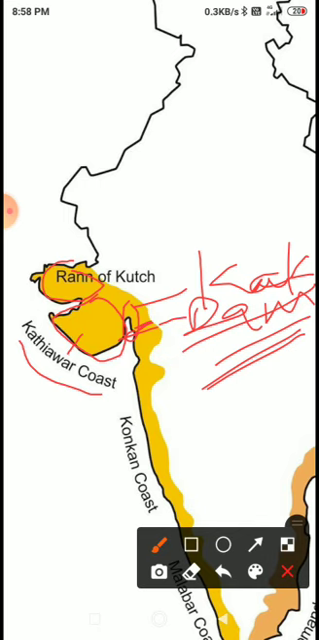So now, from Daman to Goa, that is called Konkan coast. In your book, Mumbai is written, but don't be confused there. Daman to Goa means from this place, this is Daman, to that portion, this is Goa. Means from Daman to Goa, the western coast of India, that is called Konkan coast. Okay.